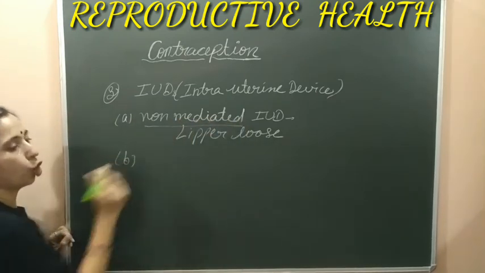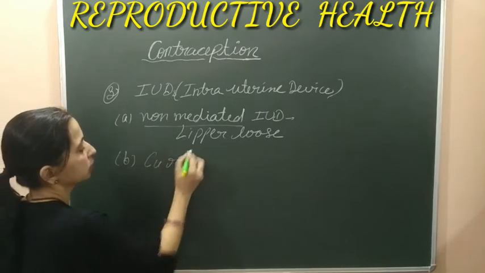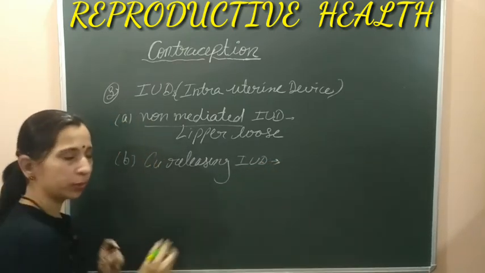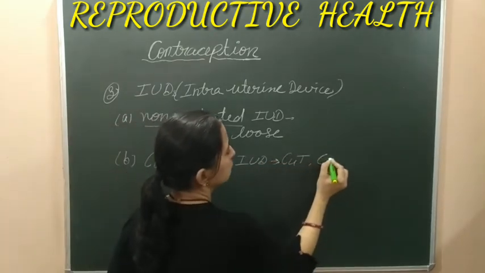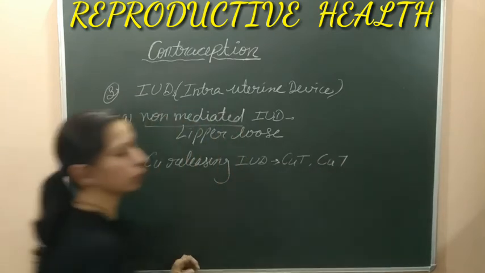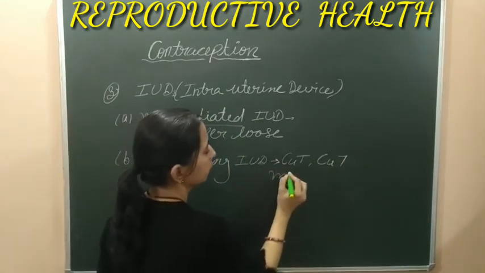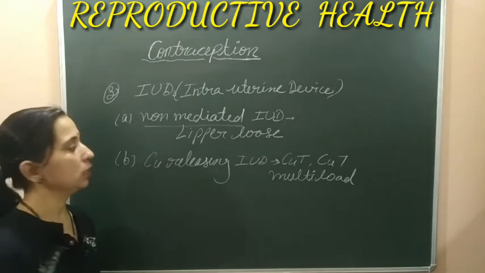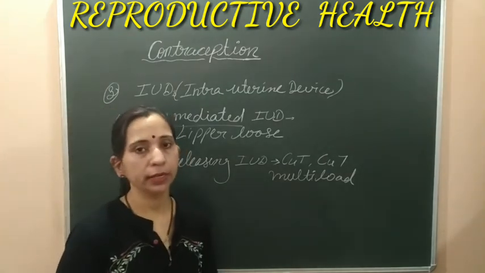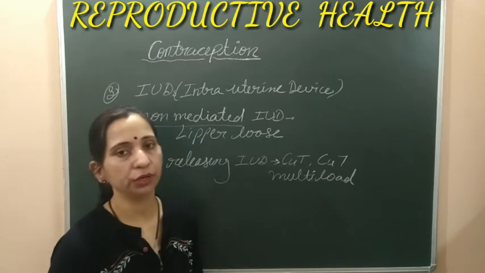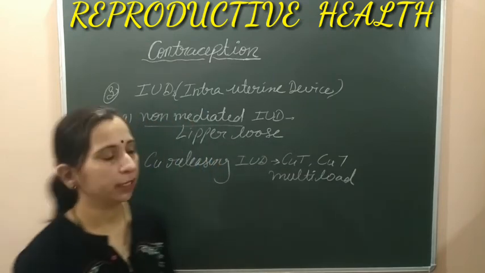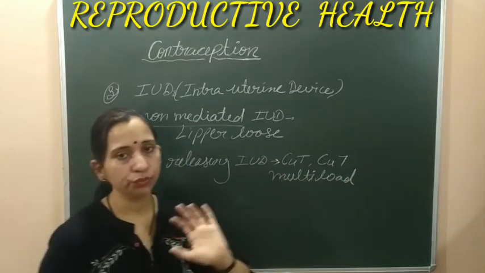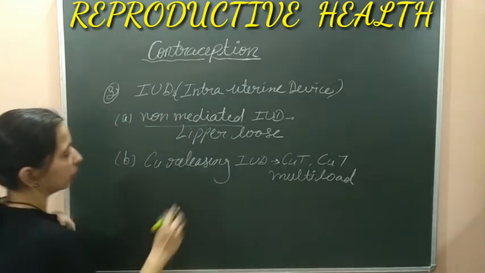Second type of IUDs are copper releasing IUDs. In this we will take the example of Copper T and Copper 7, and one more example can be taken here is the Multiload. These are also copper releasing IUDs. Means they will release the copper ions, and the copper ions which are released into the female reproductive tract decrease the sperm motility. Sperm motility को decrease करेंगे, and by this the sperms are not able to come closer to the egg, and the chances of fertilization will decrease. So these are some other IUDs.